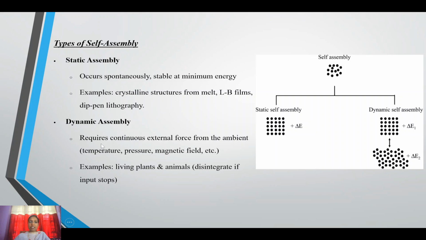And dynamic self-assembly requires a continuous external force from the ambient, that is temperature, pressure, magnetic field, etc. Sometimes at a particular temperature, it will be in the ordered state. If the temperature is lowered or raised, the ordered state will be lost. So we provide such an ambient temperature that it will be in the ordered, self-assembled state. Here there is a particular energy, and when it is disordered, its energy will be changing, that is, increasing. Examples: living plants and animals disintegrate if the input stops.